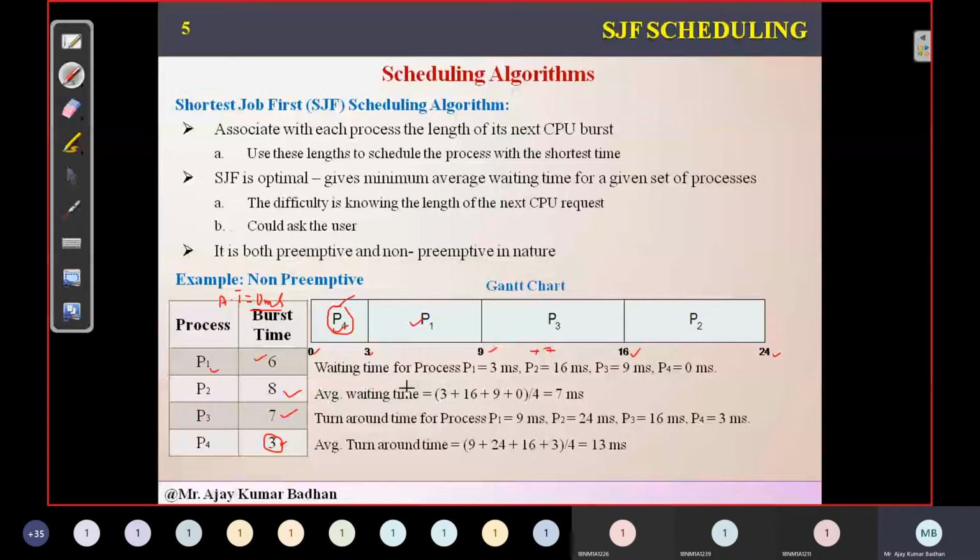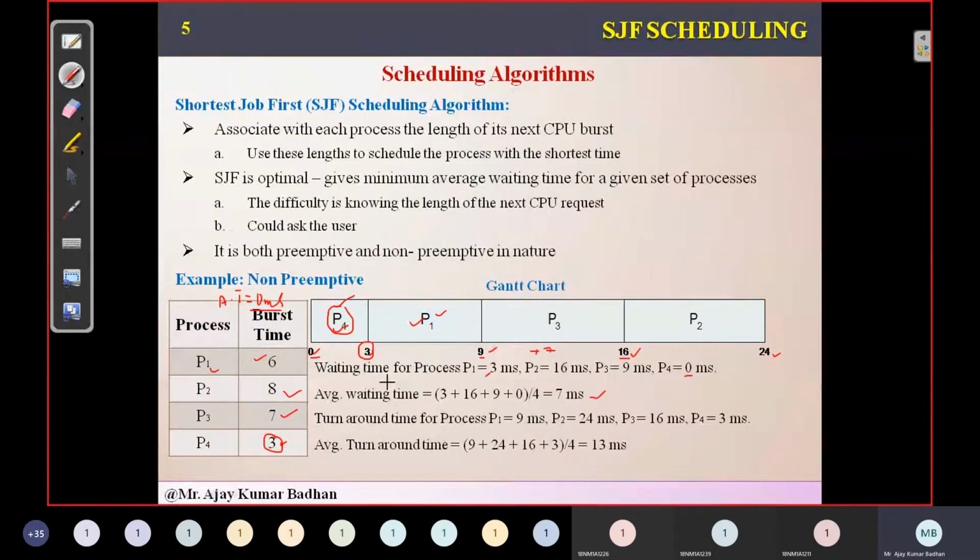The waiting time for P1, as I told you, is the left part that we need to consider, that is 3 milliseconds. P2 has 16 milliseconds. P3 has 9 milliseconds. Finally P4, which we initiated first, started at 0 milliseconds. The average waiting time is 3 plus 16 plus 9 plus 0 divided by 4.